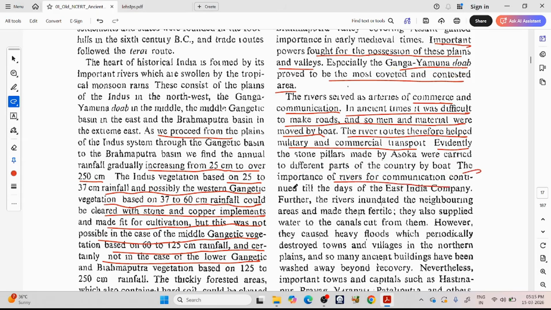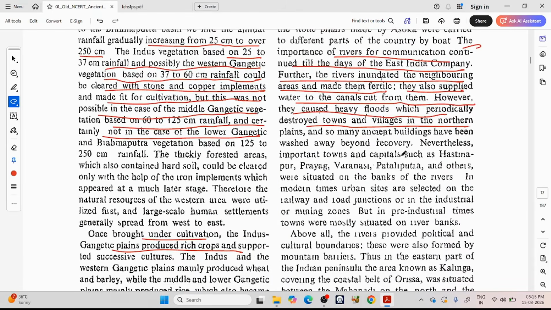for communication continued till the days of the East India Company. So the use of rivers continued till the British came to India. Further, the rivers inundated the neighboring areas and made them fertile. So because of the rivers, the areas surrounding them became very fertile. They also supplied water to the canals cut from them. However, they caused heavy floods which periodically destroyed towns and villages in the northern plains. And so many ancient buildings have been washed away beyond recovery.